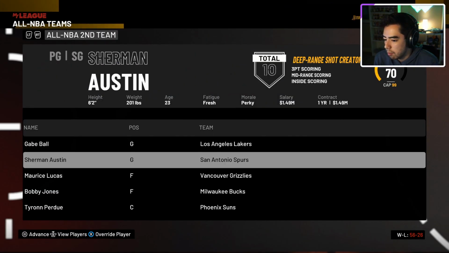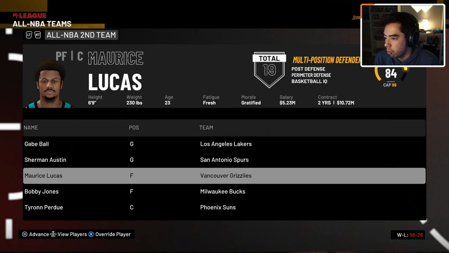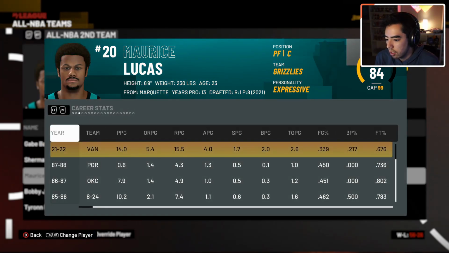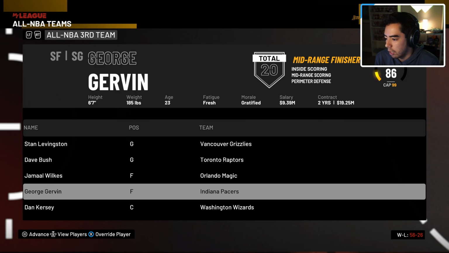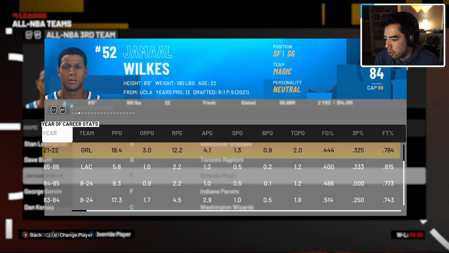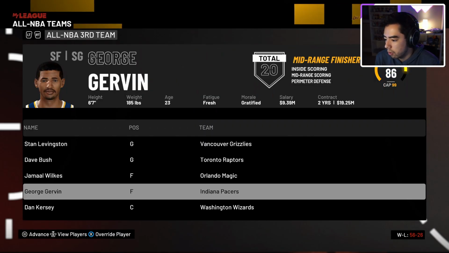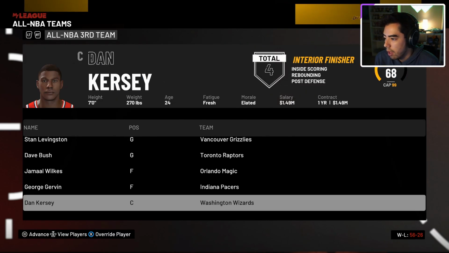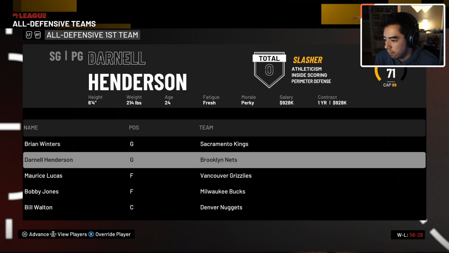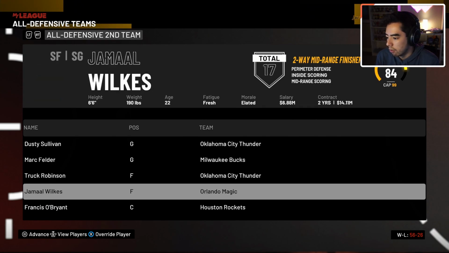All NBA second team here. We have, let's see, Maurice Lucas made it on the second team, 14, 15, and 4. Bobby Jones made it on the second team, 14, 14, and 4. And let's see, the third team, we got Jamal Wilkes, 18, 12, and 4 per game. George Gervin, 27 points per game, 6 rebounds, and 2 assists. And then that should be it. Here's the all-defensive first team, and here is the all-defensive second team.